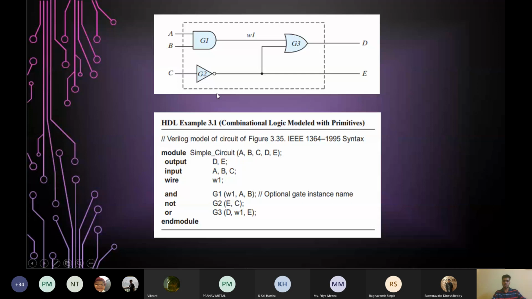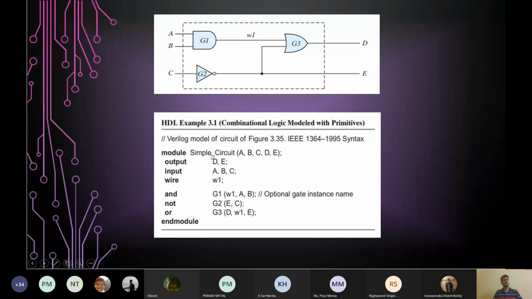The below image is actually a snap of the actual Verilog code. How do we write it? Let's see. The first line is of course a comment, denoted by double slash. The module begins with the keyword module, M-O-D-U-L-E. It's shown in bold to signify that it's a keyword. And then we just give it a name.